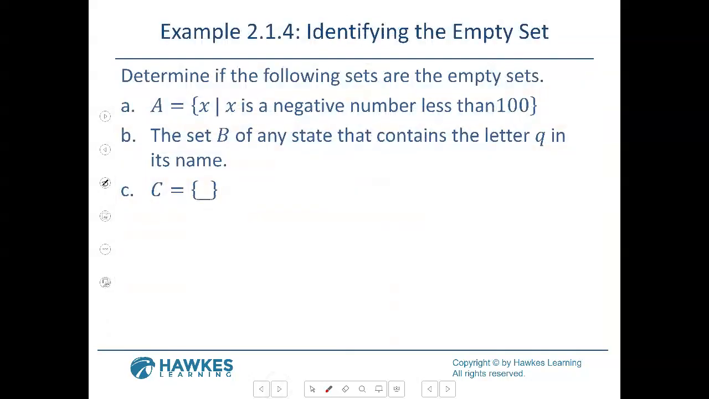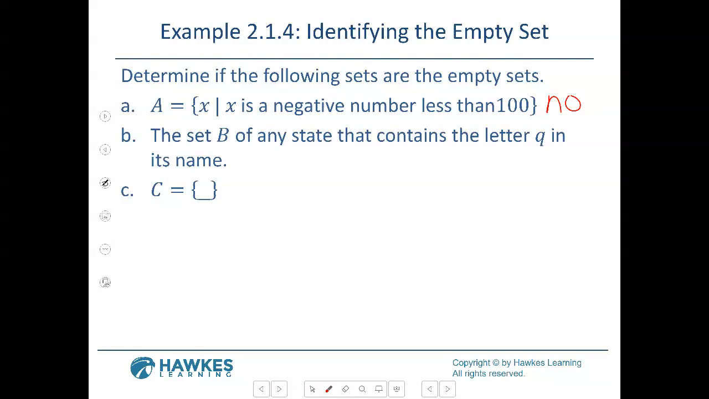So now let's look at these. Determine if the following sets are the empty sets. So you look at the first one, A. A is such that X is a negative number less than 100. So think about that. Do you have numbers that are less than 100? Does that exist? Yes, we have 1, 2, 3, 4, 5, right? So would that be an empty set? No. This is not an empty set because we have all that.